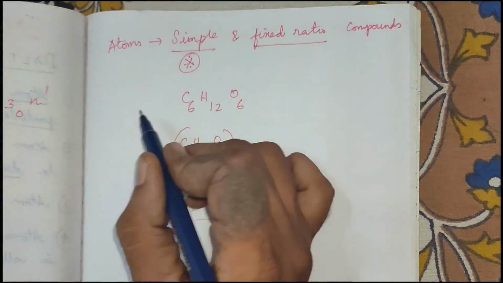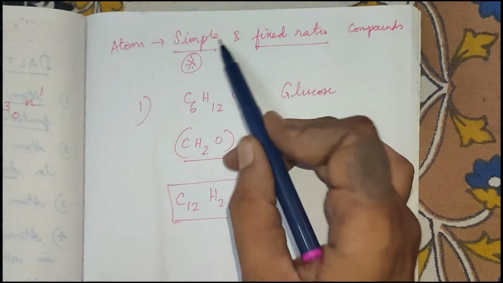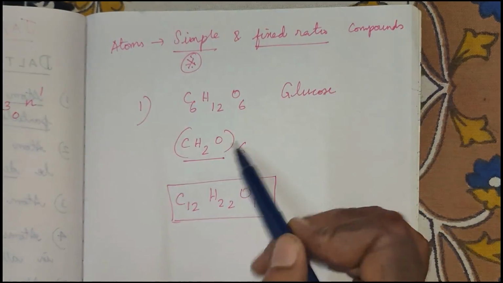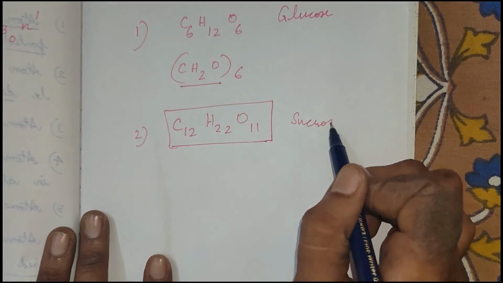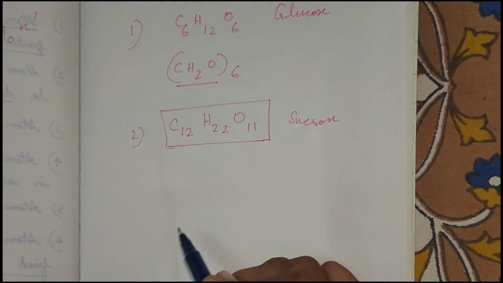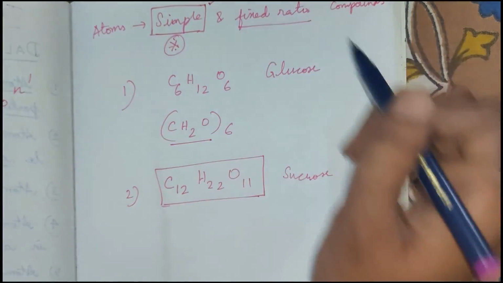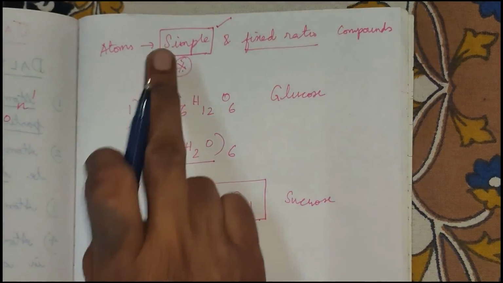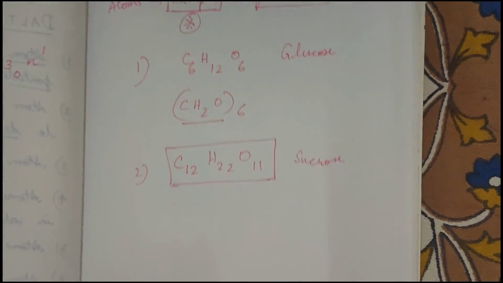In the previous case of glucose, the ratio was simple as well as fixed, whereas in case of sucrose, the ratio is fixed, 12:22:11, but it cannot be simple. So this point may not be correct in all cases. So what he said was simple and fixed. So this need not be simple. So that point also was wrong.